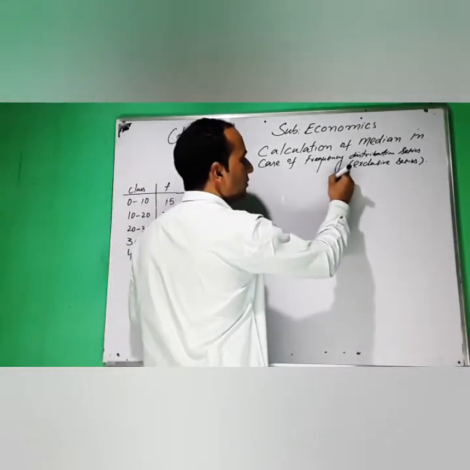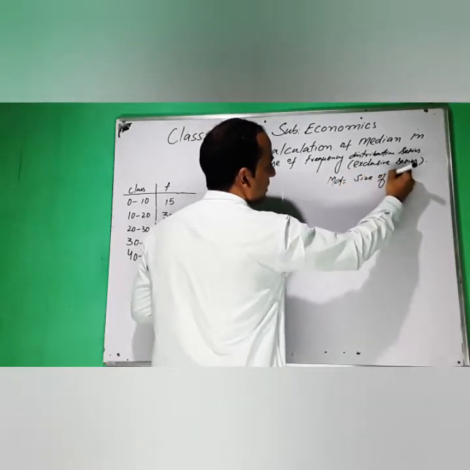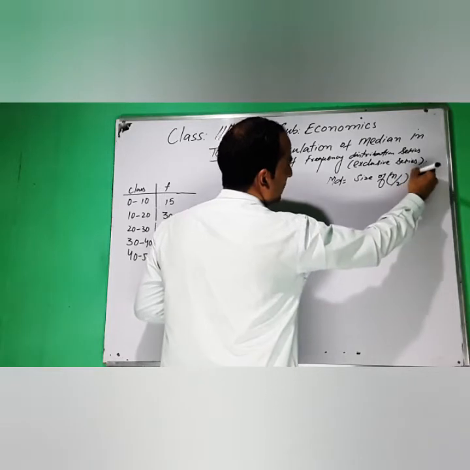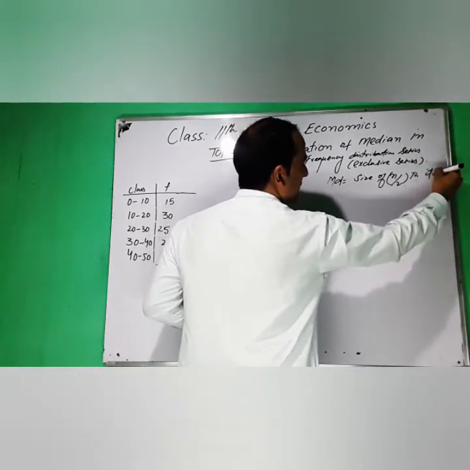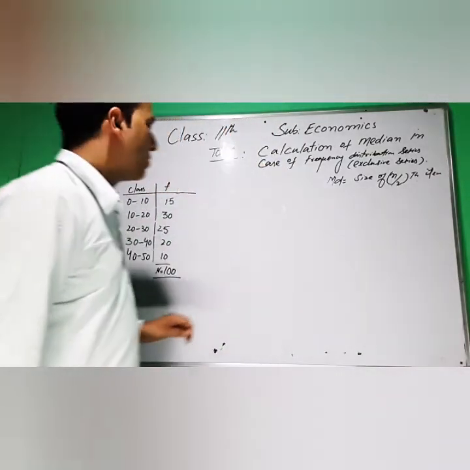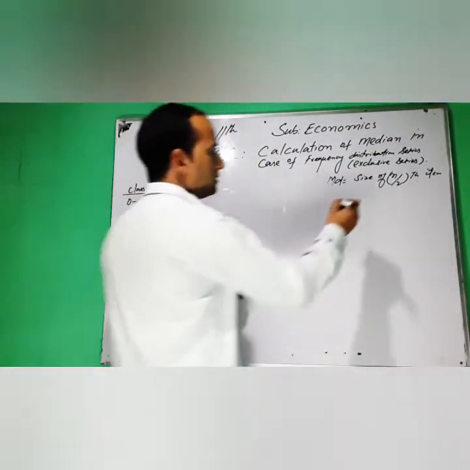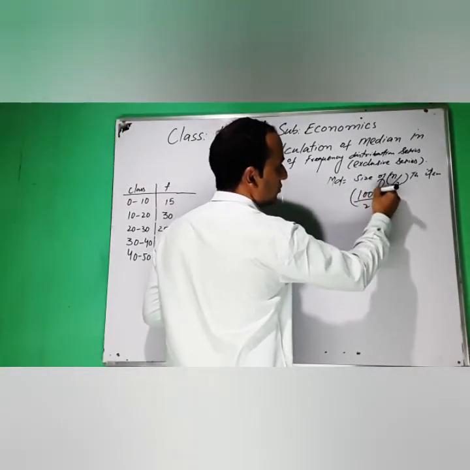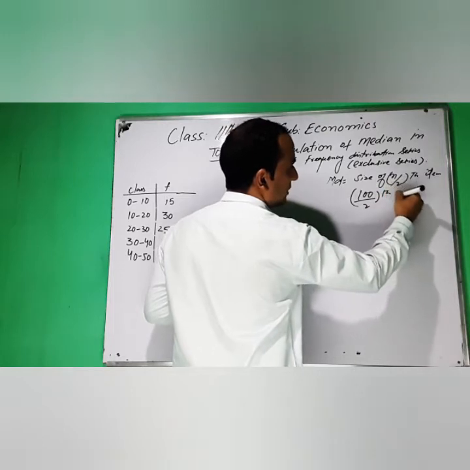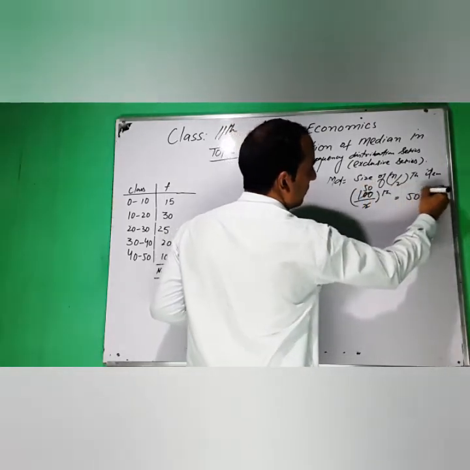Median is equal to the size of n divided by 2 atom. Here we simply write n divided by 2 atom, where n is the number of atoms in the given series. It is 100 divided by 2 atom, which becomes equal to 50. The 50th atom.